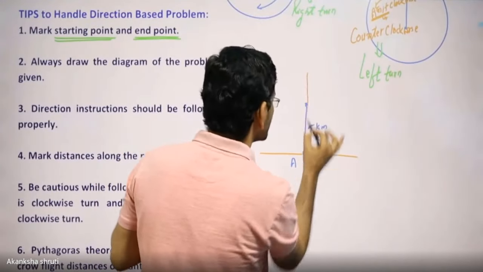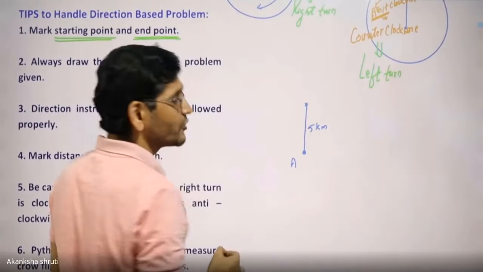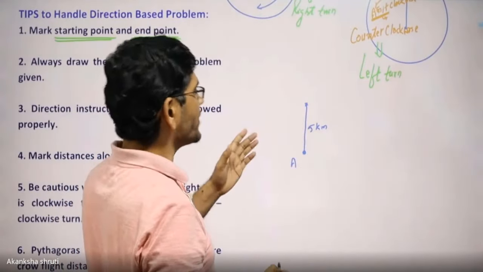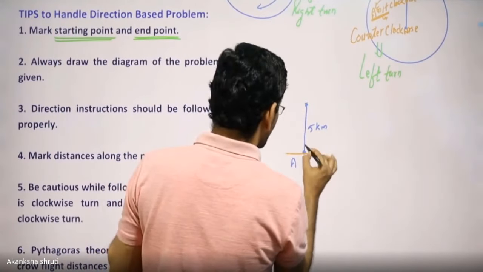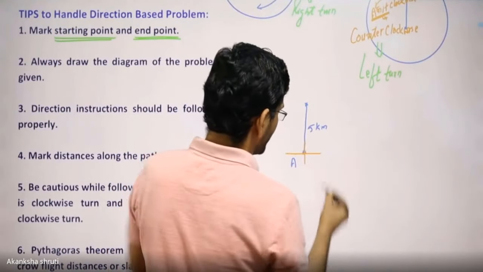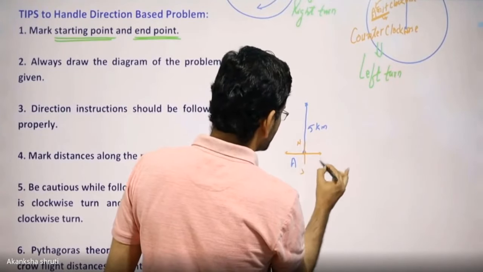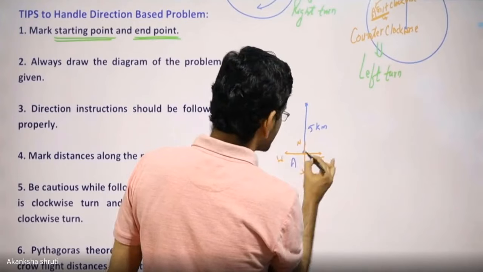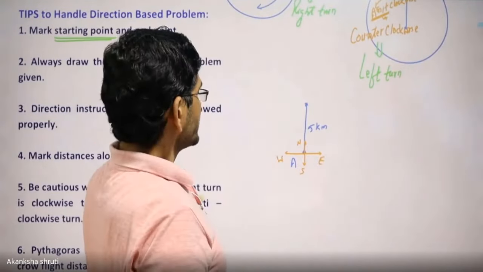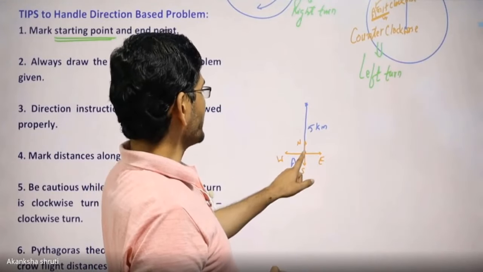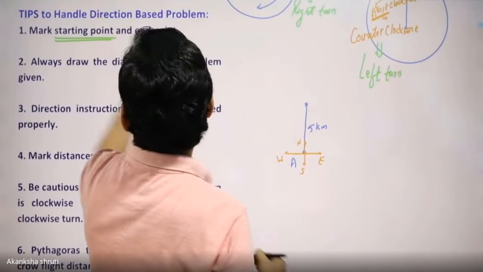This is the reference, for allocating direction. In your mind you have to consider it, or even if you are drawing, that is also okay. You may draw a smaller scale here for allocating north, south, east, west. This is our origin. This is the direction. So let us consider a body started from A and moves 5 kilometers northward.